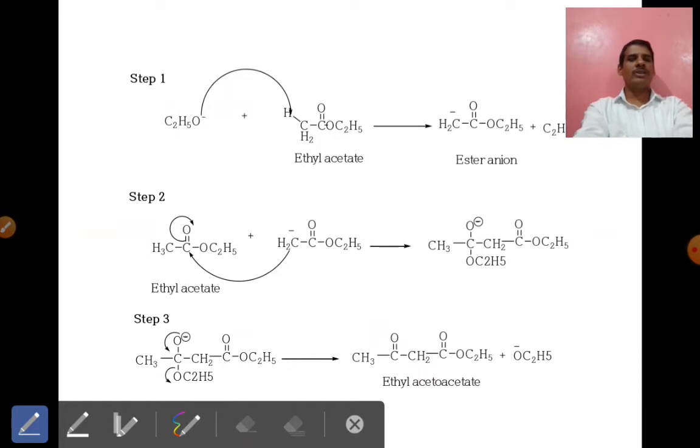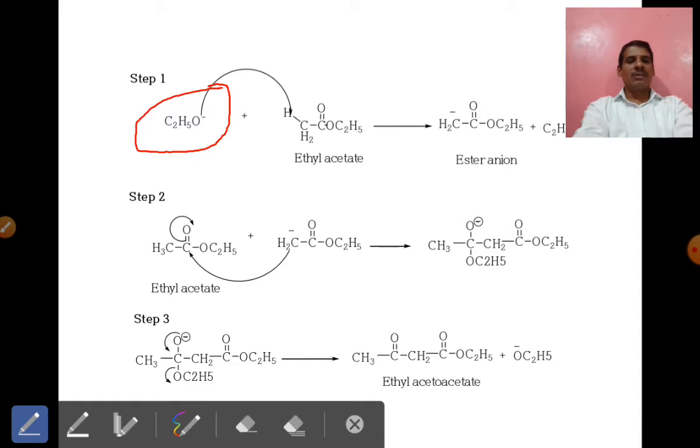The sodium ethoxide undergoes dissociation to give two ions: the ethoxide anion and the Na plus ion. This ethoxide ion acts as a base in nature, which abstracts the active hydrogen atom, the H or proton, from the active methyl group. This methyl group we can also call the active methylene compound.